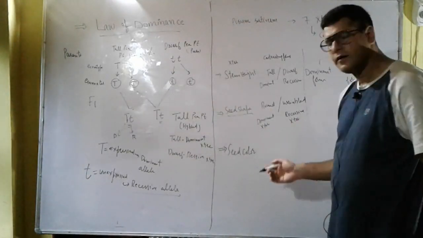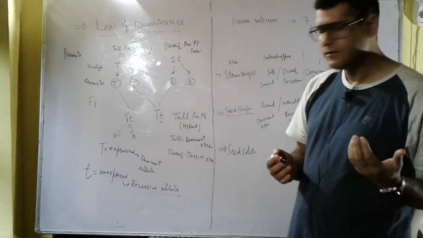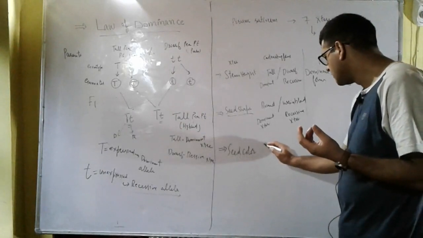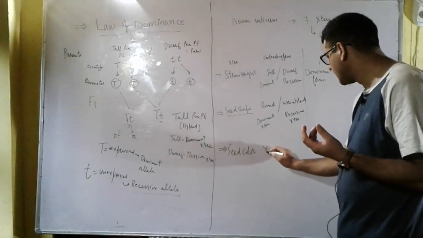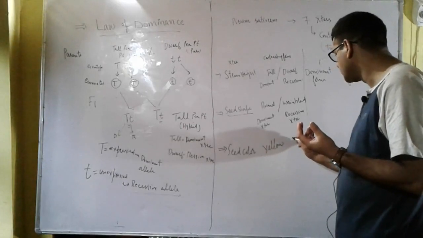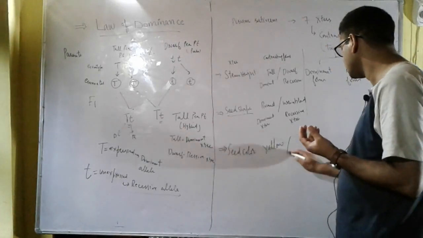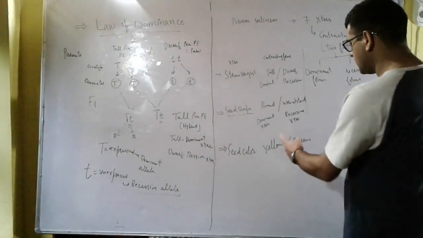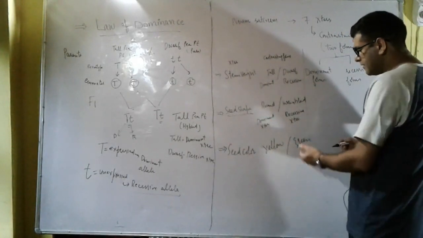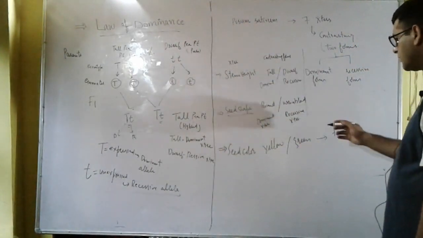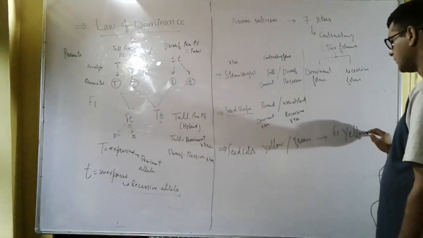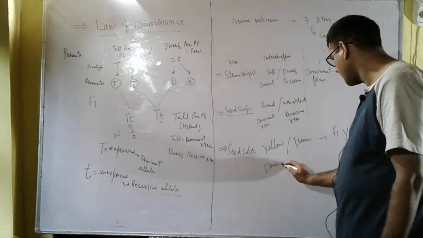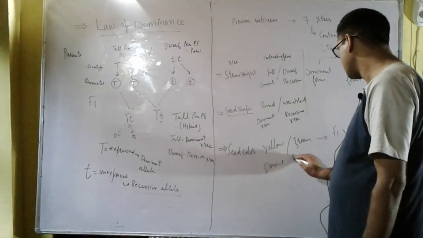Same is the case with the seed color. Pea plants were having seeds with two colors. One type of seeds were yellow in color, and some were having green. And when he crossed the pea plant with yellow color with the pea plant with green, in the F1 generation he found yellow color seeds, and he said that yellow is dominant and green is a recessive character.